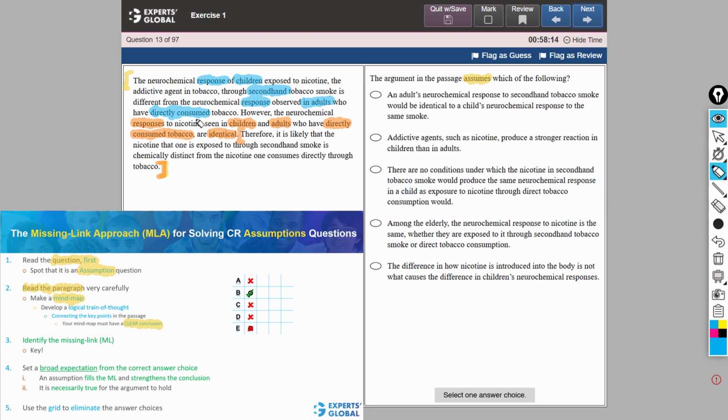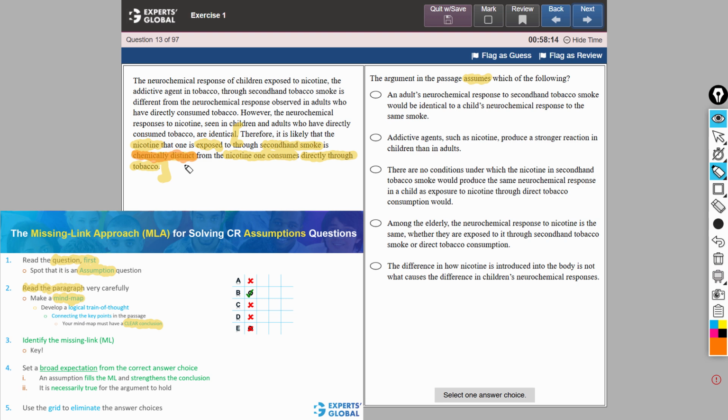So we notice that in the second part here, the comparison is between direct consumption, but in the first case here, the comparison is between second-hand consumption among children and direct consumption among adults. Whereas the conclusion is that the nicotine one is exposed to through second-hand consumption is chemically distinct from the nicotine one consumes directly through tobacco. Please notice the operative phrase chemically distinct here.